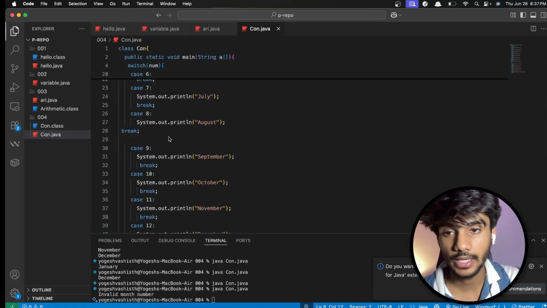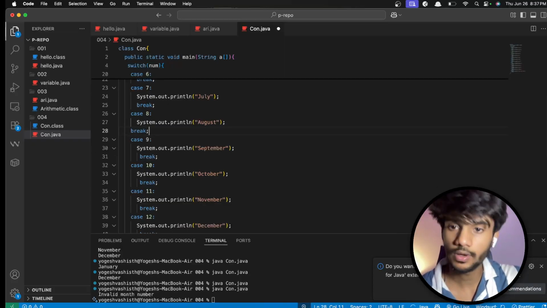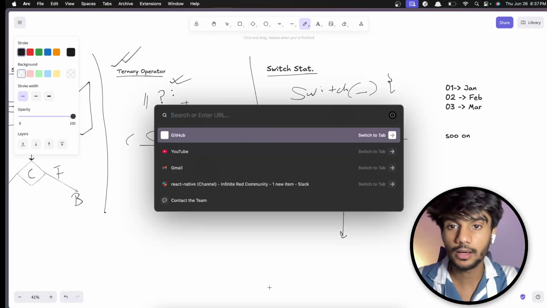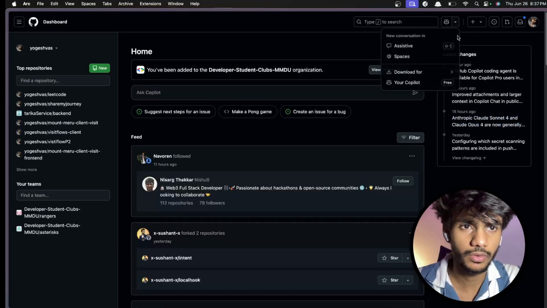And yeah, that's all. Also, some of you were asking about the code. So what we will do, we'll quickly make a repository in front of you all, and if you don't know how to make a repo, you can just follow this.